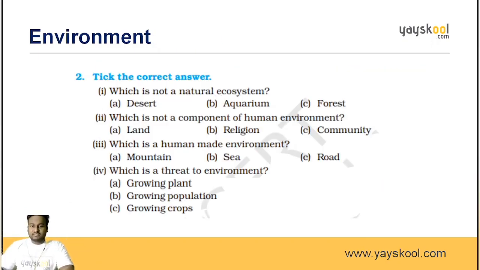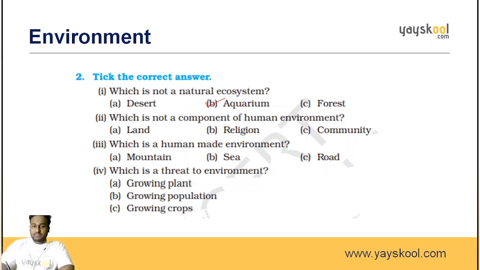Now we'll recap the things which we have learned using this questionnaire. These are the questions which are present in our textbook also. So this will be a revision for you guys. The first question is, which is not a natural ecosystem? What's the answer? Come on, I want answers from you guys. The answer is aquarium, because an aquarium is made by man. Desert and forest occur naturally, whereas an aquarium is made by man.